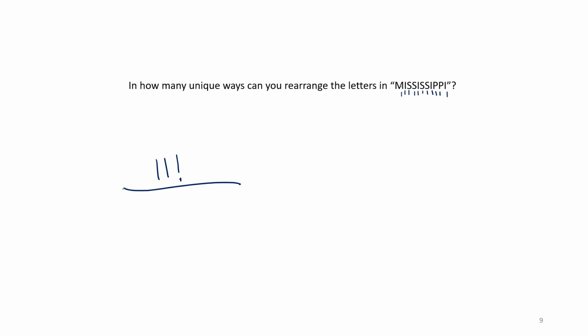But we have to put a bunch of stuff on the bottom because we have repeated letters. So for M, there's no other M, so we're going to leave it alone. For I, we have 1, 2, 3, 4 I's. So on the bottom, we're going to put 4 factorial. We're going to leave the next one. We have 1, 2, 3, 4 S's. Put another 4 factorial on the bottom. And then the only other letter is P. We have 2 P's and put 2 factorial on the bottom.